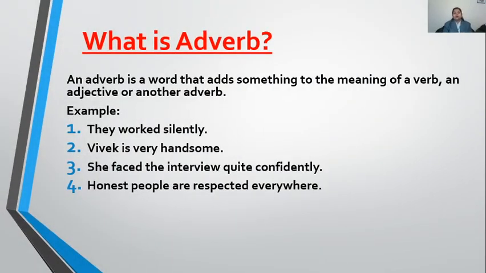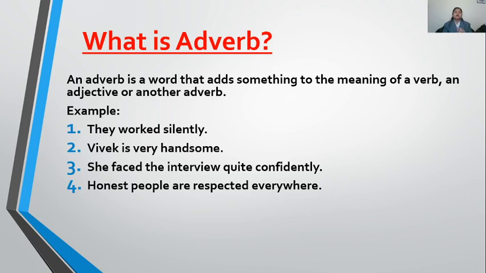So let's talk about what an adverb is. Class, as you can see, the word adverb is made up of two words, add and verb. What is the meaning of add? Add means adding something to the verb, the word that tells something more about the verb is known as an adverb.